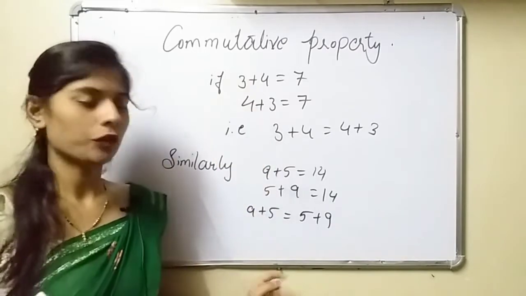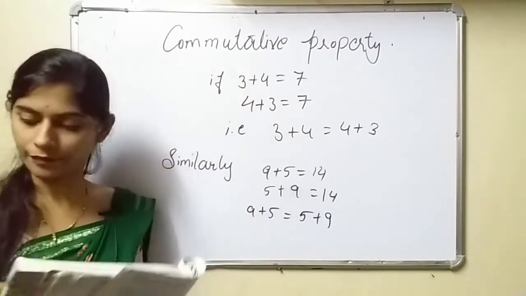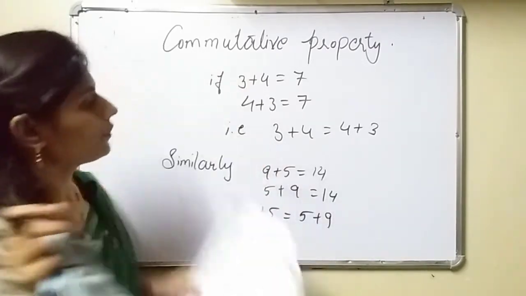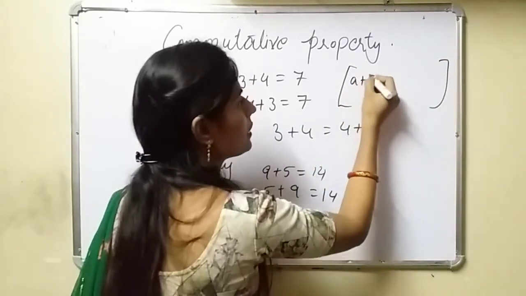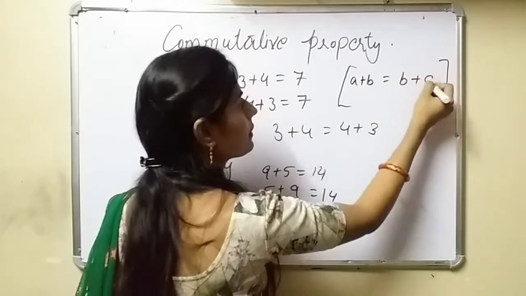So, this property you have to note down in your classwork copy. Therefore, write here A plus B is equal to B plus A.